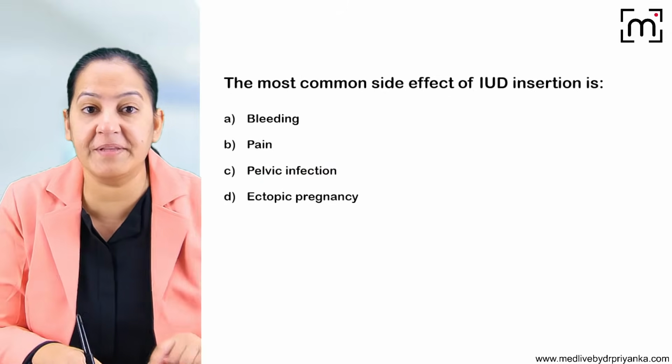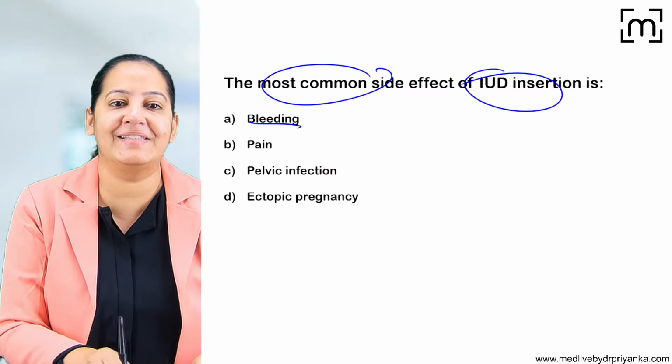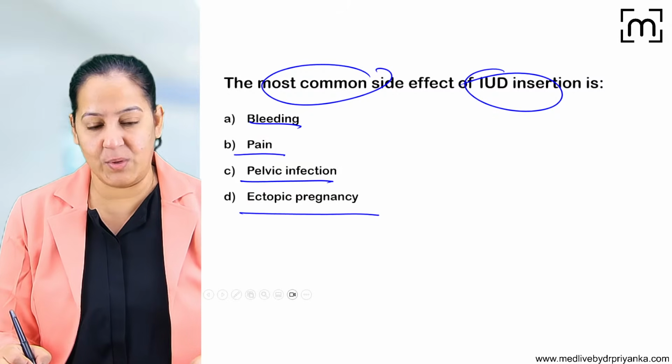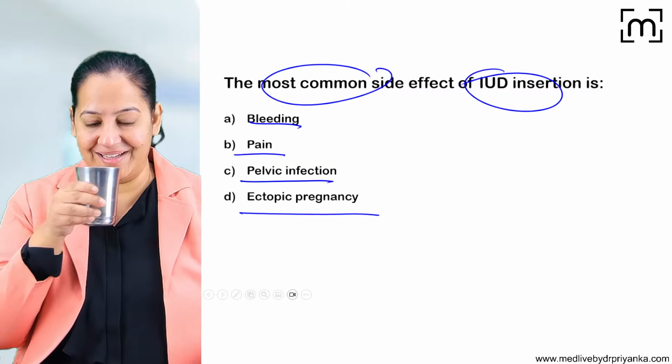Coming to the next question, tell me the most common side effect of IUCD. Read the question properly. Is it pain? Is it bleeding? Is it pelvic infection or ectopic pregnancy? Now tell me the correct answer. What is the correct answer? You give the answer, I will have a sip of water meanwhile.